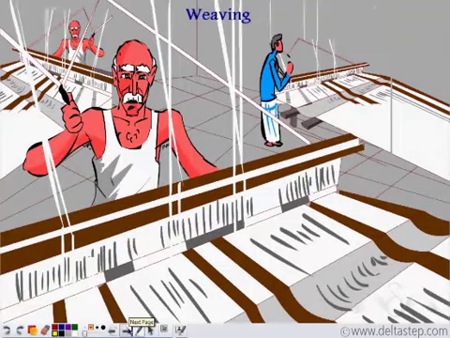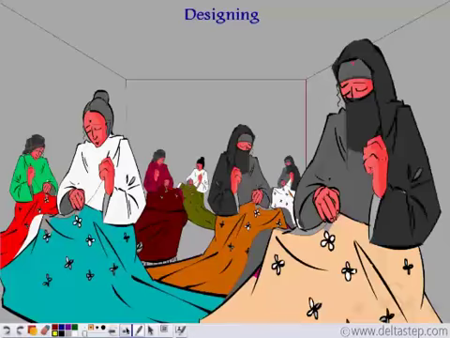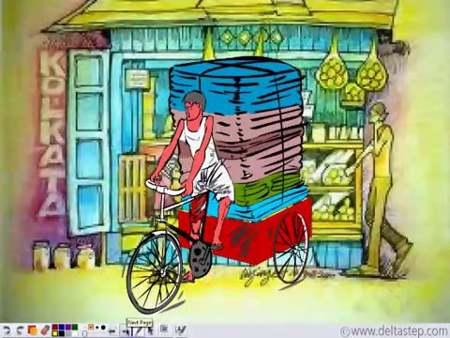Now imagine this situation. The business run by the old couple has been expanded. Now they have different specialized units. There is one factory where all the workers are weaving clothes, and then there is another factory where all the women are stitching designs on the clothes. So these factories are situated at a distance from each other.